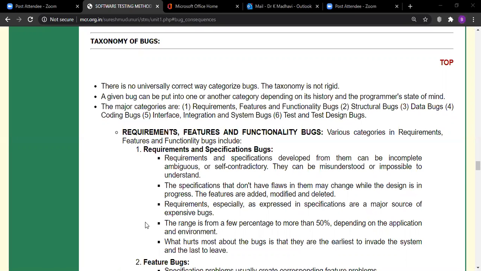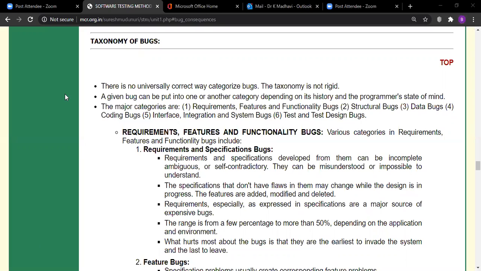A given bug can be put into one category or another, depending upon the history and the programmer's mindset. That bug can be treated in a different way. The category I consider may be considered in a different way by someone else. So it depends upon the mindset of the programmer.